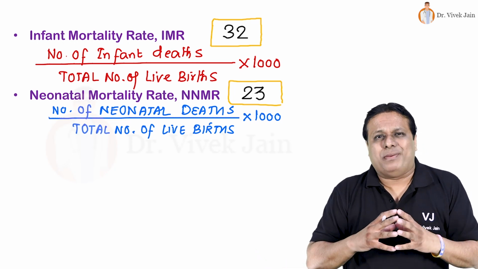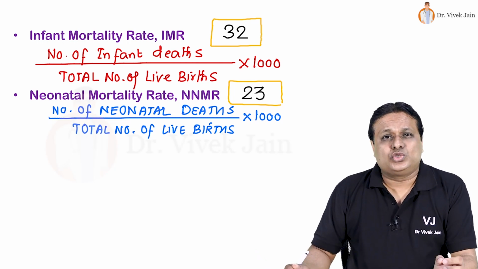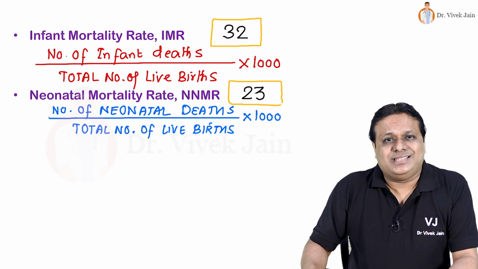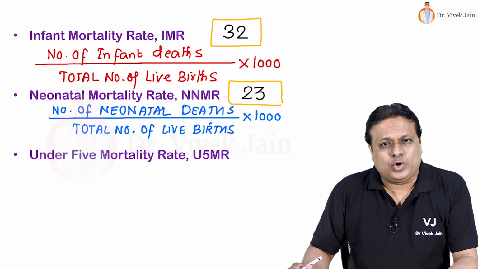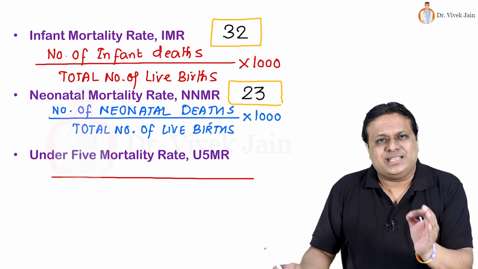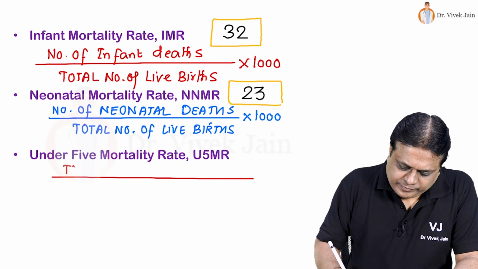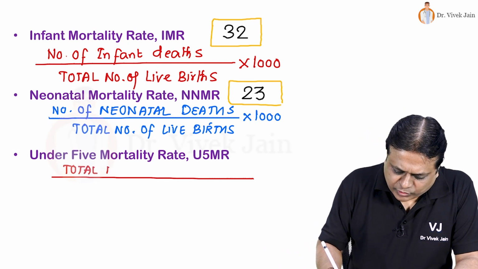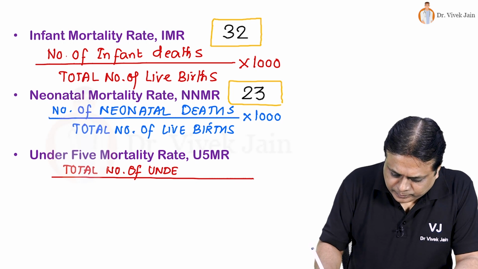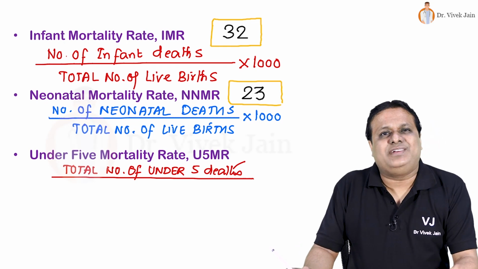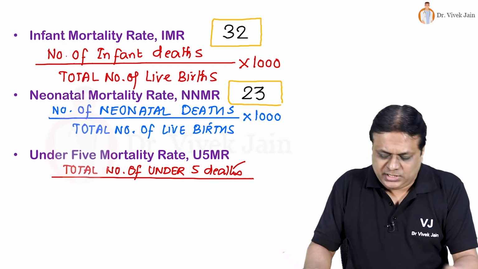Friends, what is the best indicator to assess social development of a country? That is U5MR, under 5 mortality rate. How do we calculate it? Numerator, as the word is telling you, total number of under 5 deaths, deaths below 5 year of age.